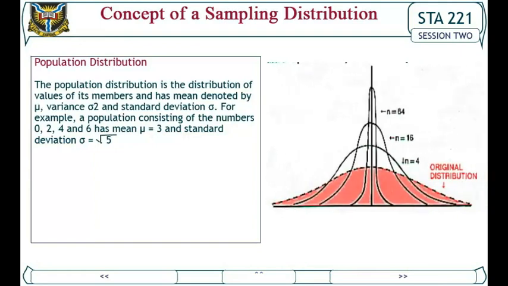Population distribution. The population distribution is the distribution of values of its members and has mean denoted by mu, variance sigma squared, and standard deviation sigma. For example, a population consisting of the numbers 0, 2, 4, and 6 has mean equal to 3 and standard deviation equal to √5.